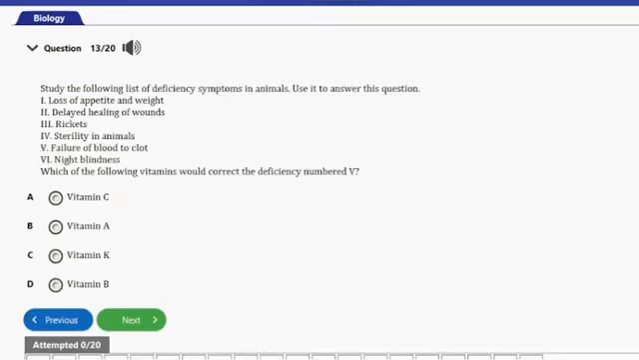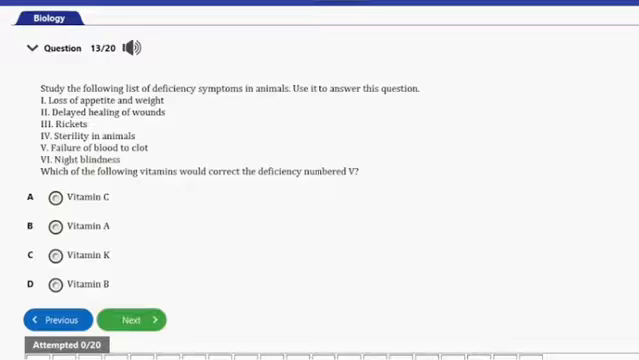That's question number 13 here. It says, study the following list of deficiency symptoms in animals. Use it to answer this question. We have I, loss of appetite and weight, II, delayed healing of wounds, III, rickets, IV, sterility in animals, V, failure of blood to clot, VI, night blindness. Which of the following vitamins would correct the deficiency numbered V? So we have options A, vitamin C, B, vitamin A, C, vitamin K, D, vitamin B.